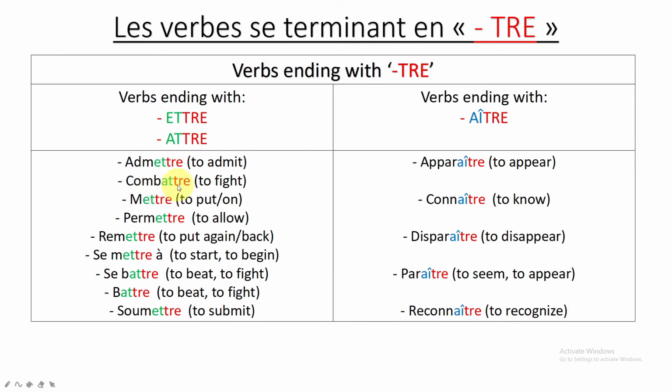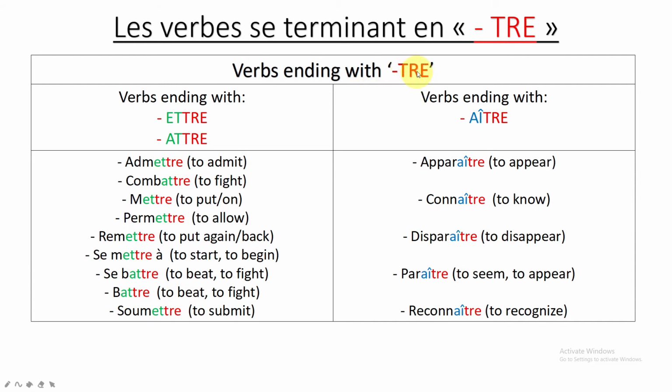Combattre, ATTRE. Mettre, ETTRE. Permettre, ETTRE. Remettre, ETTRE. Se mettre, it's se mettre à, ETTRE. Se battre, ATTRE. Battre, ATTRE. Soumettre, ETTRE.